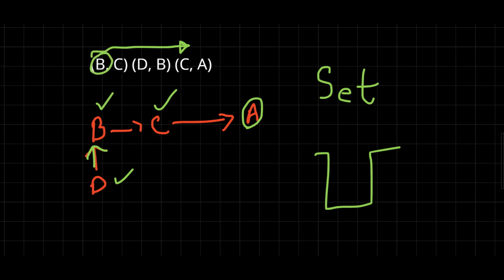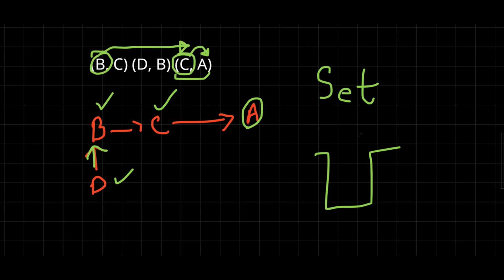Why should we store the first element? Because in the set, we only store those elements which have an outgoing edge. For each pair, the edge goes from the first element to the second element. So to record which element has an outgoing edge, we store the first element.